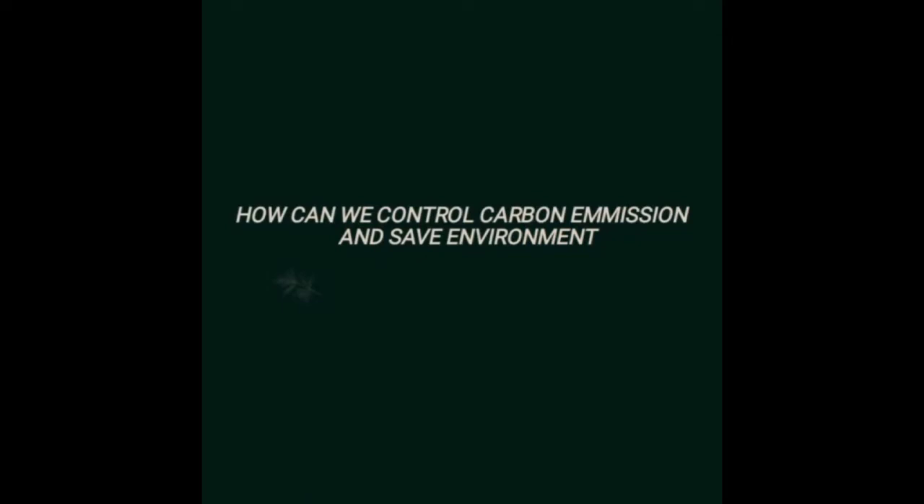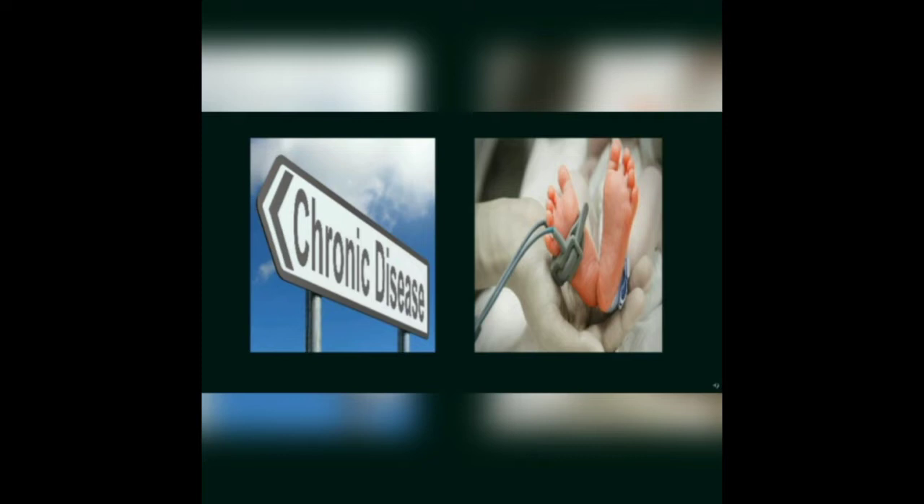Today I am going to speak about how we can control carbon emission and save the environment. First, we will know why reducing carbon emission is important. Reducing carbon emission is important because it can help offset the dangerous and harmful effects high levels of CO2 have on our environment. Reducing carbon emission can, first, save lives.